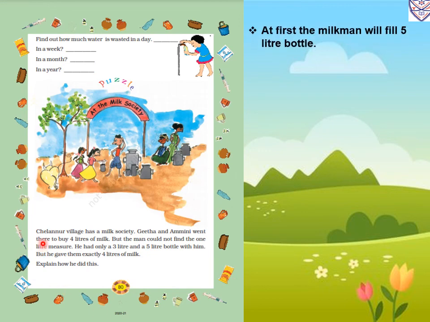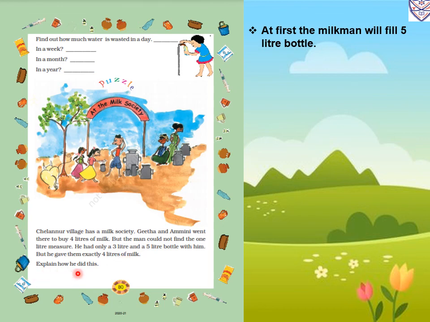Now, Chelanur village has a milk society. Geeta and Omni went there to buy 4 liters of milk. But the man could not find the 1 liter measure. He had only a 3 liter and a 5 liter bottle with him. But he gave them exactly 4 liters of milk. Explain how he did this.